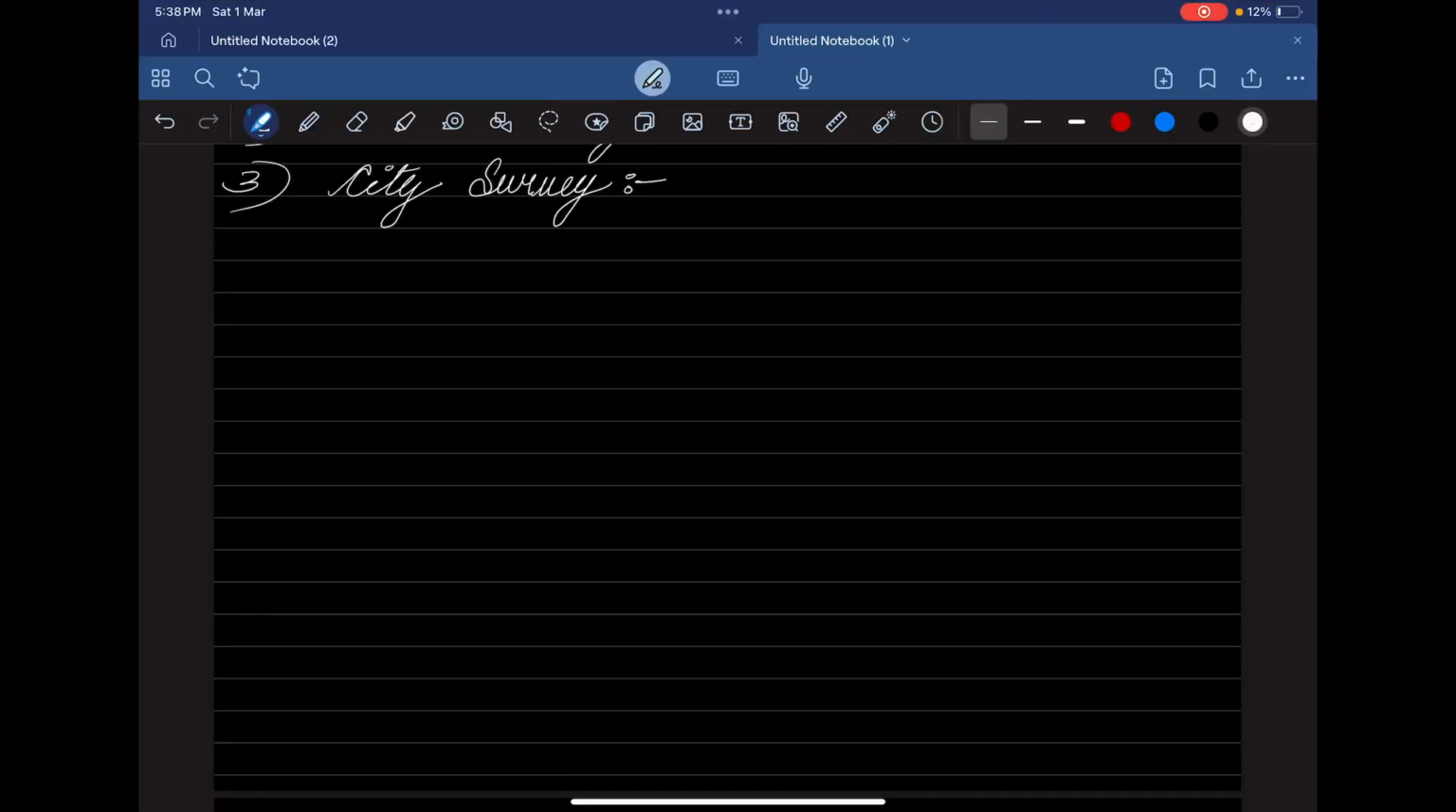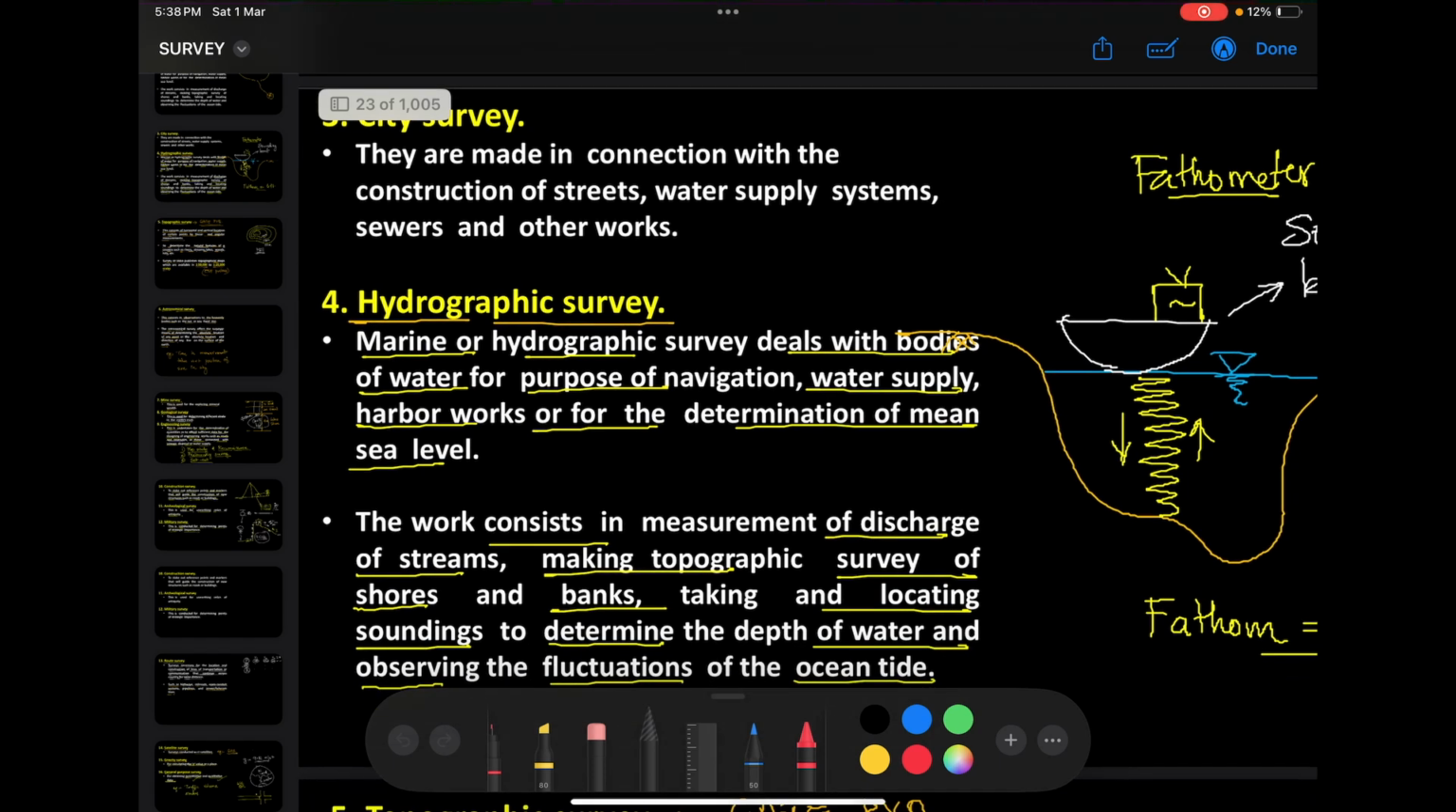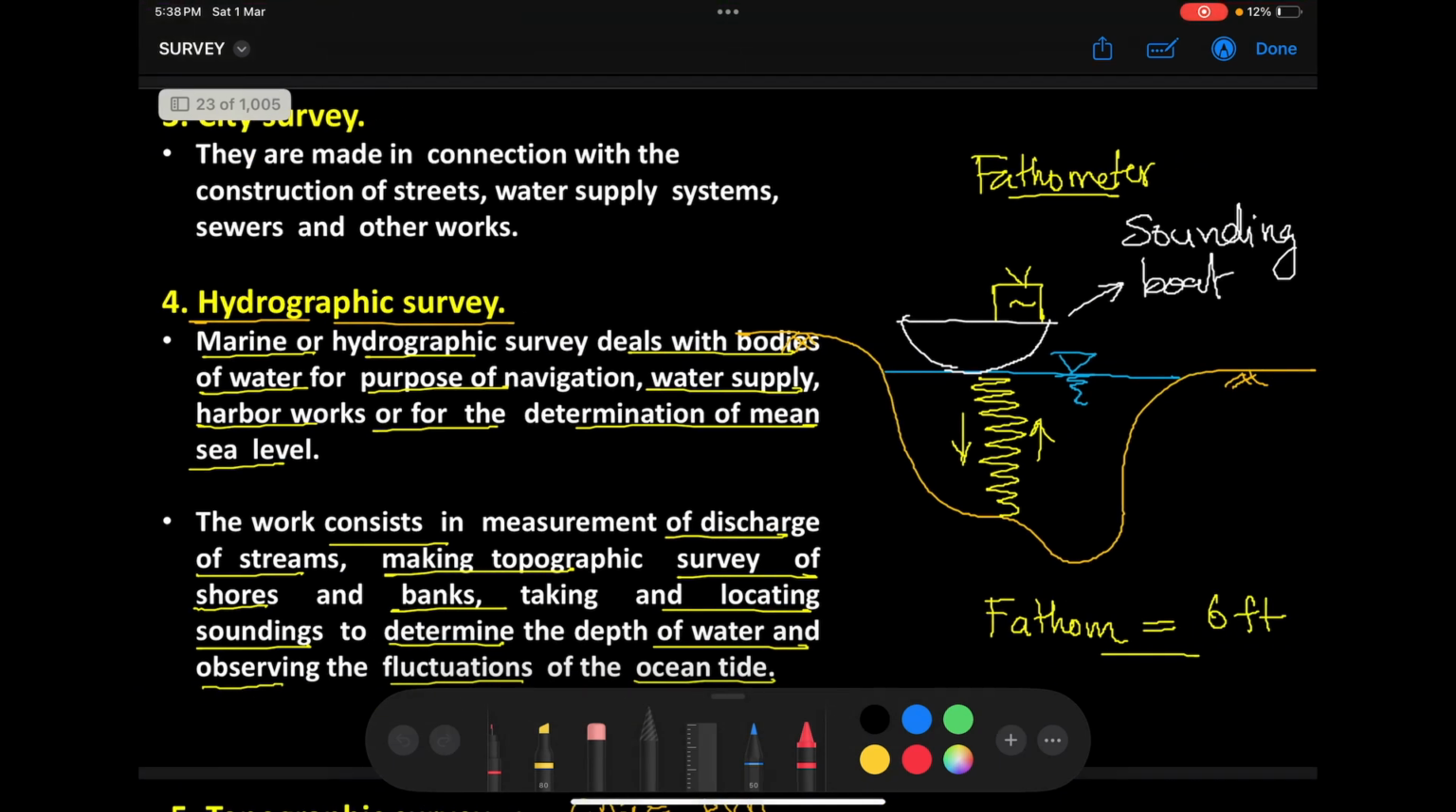So now let us move on to our next discussion here. The next survey that we need to discuss is what is meant by hydrographic survey. That is the next survey. What is meant by hydrographic survey? What is the meaning of hydro? Please tell me. Hydro means nothing but water.